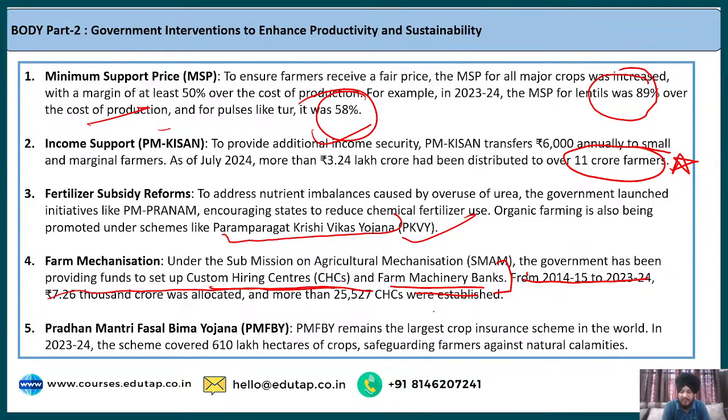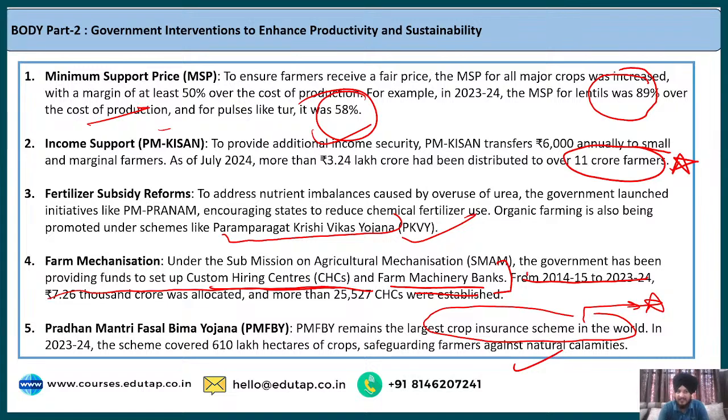So the Economic Survey says that Pradhan Mantri Fasal Bima Yojana is the largest crop insurance scheme in the world. This is a very important factual piece of information that you can remember and write as part of your answer. And in 2023-24, this scheme has covered 610 lakh hectares of crops, which has helped the farmers in safeguarding against natural calamities.